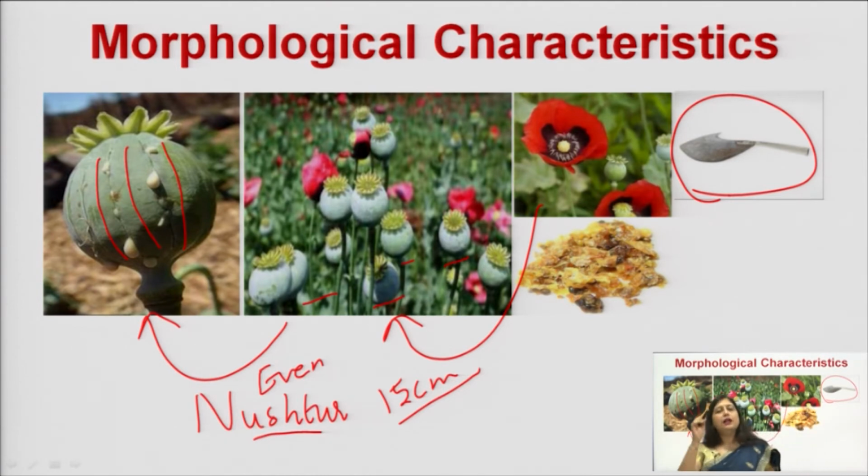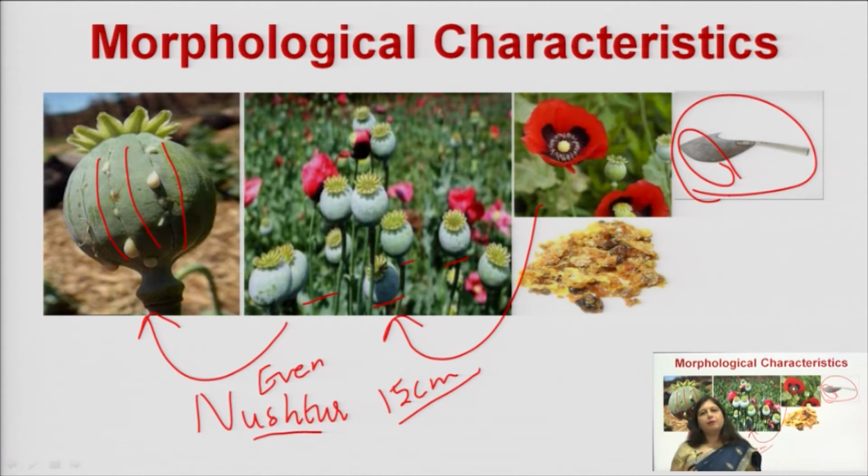The cuts are made in the evening time. So, as the night falls, the temperature will go lower and lower. When the temperature lowers, the latex solidifies on the surface of the opium fruit, and in the morning before the sun rises, using the same nashtar, which has a flat knife-like structure, the flat part is used to scrape off the latex, removing it from the surface.